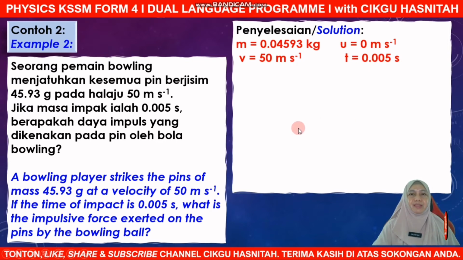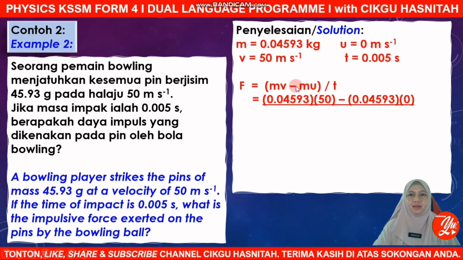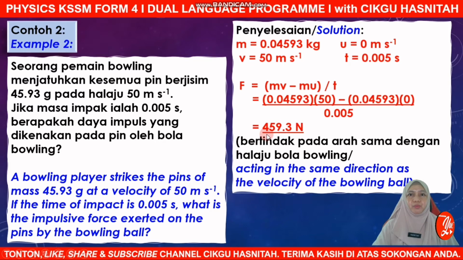So how to find impulsive force? We can apply this formula of F equals mv minus mu divided by t. Alright, so this is the mass and this is the final velocity. This is again the mass, initial velocity, and the time of impact 0.005 second. So you will end up with impulsive force F of 459.3 Newton. Okay, now the value is positive, which means the impulsive force is acting in the same direction as the velocity of the bowling ball.